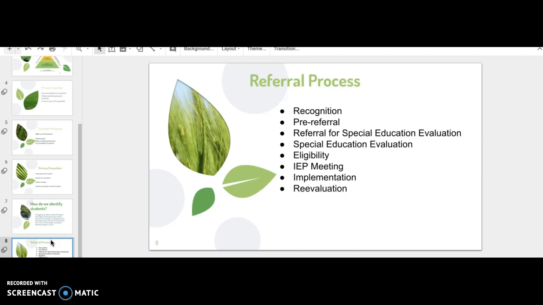So these types of special education evaluations are by the school. That would be like a gen ed teacher or a special education teacher, some administrators, counselors, and it involves the child's parents as well, or anyone that really is like the guardian of the child. And this process is when it begins to really start trying to identify the child to determine whether they are eligible for special education.